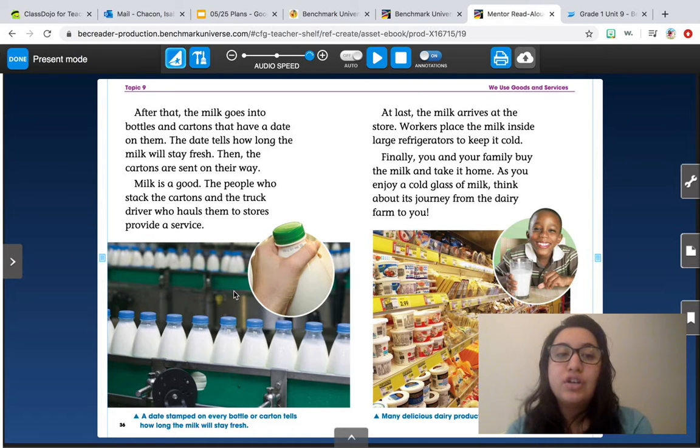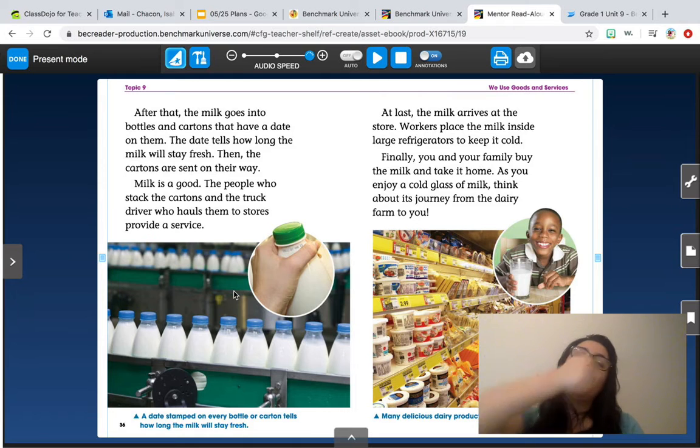Milk is good. It says milk is a good. The people who stack the cartons and the truck driver who hauls them to stores provide a service. So those people at the grocery store who you see stacking the milk, and the people at the trucks who are driving the milk to the grocery store, all of those people are providing a service. They're not providing a good.